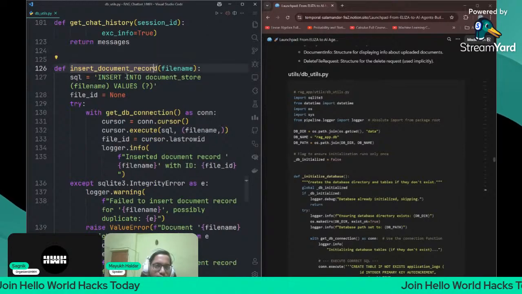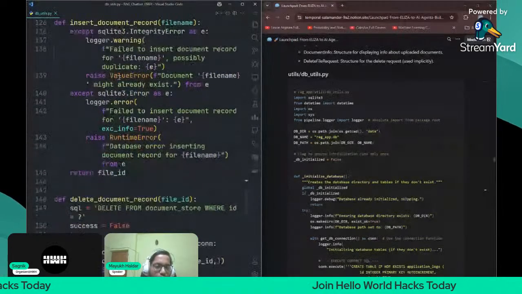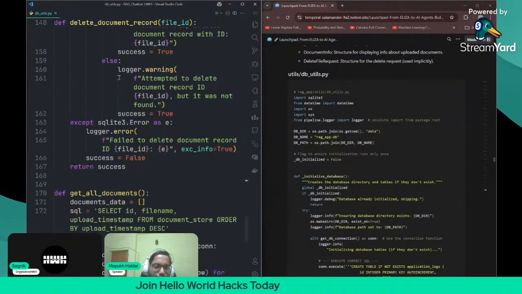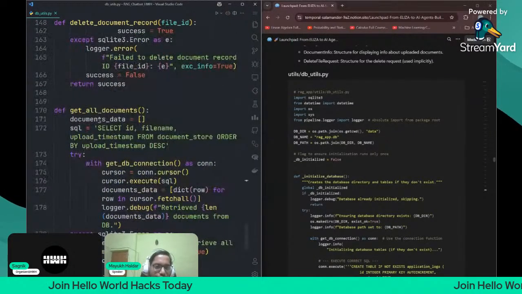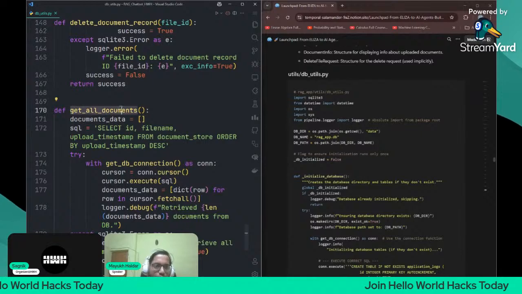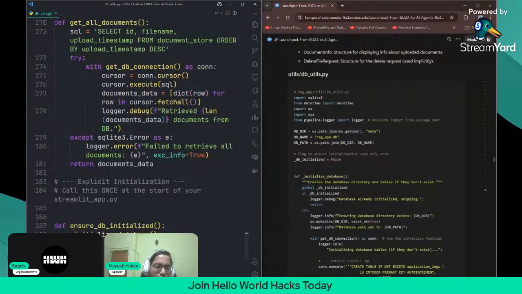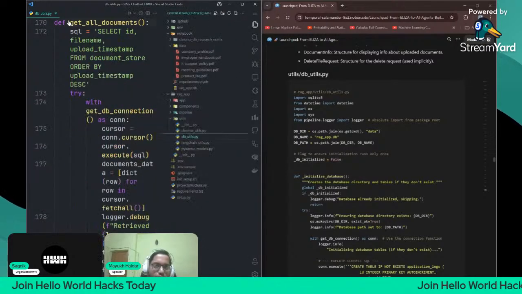For that reason we implemented this function, and then we have the delete document record function for deleting the file. Then this function is required for fetching all the documents. I think now it is good to go. Now we can just leave this file, and close this one.